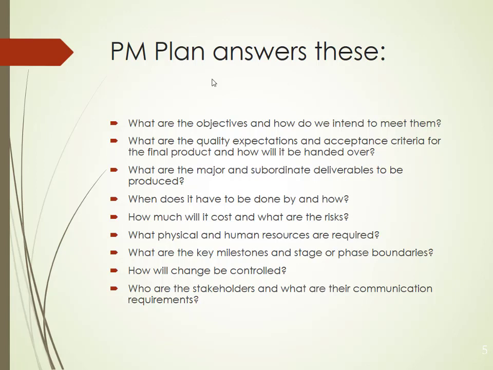Next, what are the major and subordinate deliverables to be produced? Let us take an example of a flyover project. What are the major deliverables? The flyover itself is a major deliverable. For that, there are subordinate, smaller deliverables. It could be electrical wiring, LED lighting, rainwater harvesting, or drainage management. All these are subordinate deliverables. All these will be available in the project management plan.